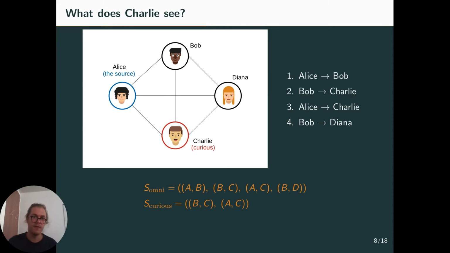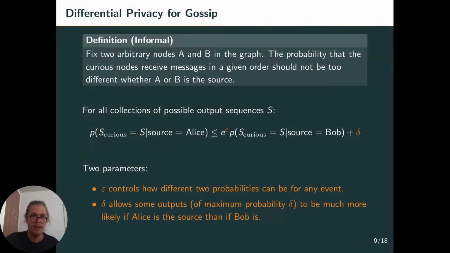But now, from the point of view of curious nodes, so here it's only Charlie, but it could be more curious nodes. We can imagine that Bob is curious as well, or Diana. But if Charlie is the only curious node, then the sequence seen by Charlie is BC and AC. So Charlie just sees that first Bob sent him a message, and then Alice sent him a message.